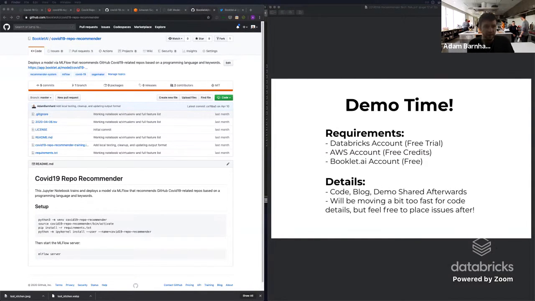Cool. So I see a couple of questions that have showed up in the QA. Karen, let me know if I'm doing this incorrectly. Hopefully I do it correctly. But the first one was, am I able to use Microsoft Azure instead of AWS? So you should be able to, yes.